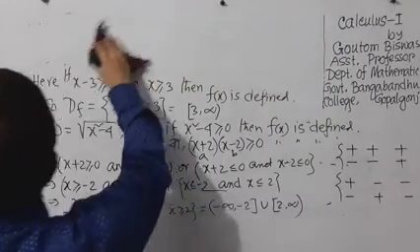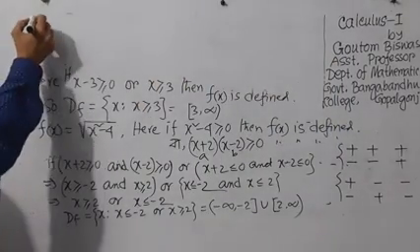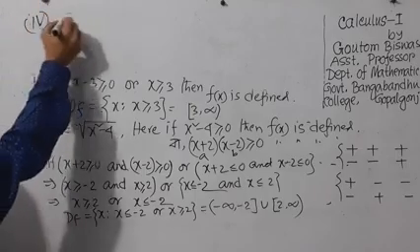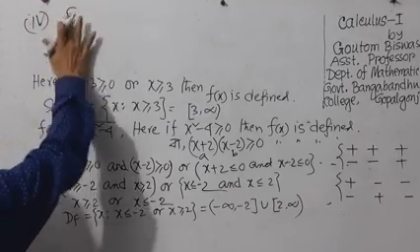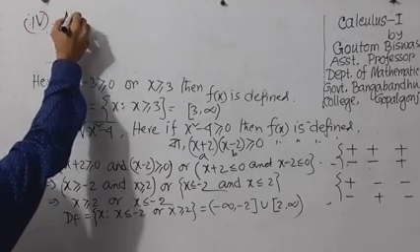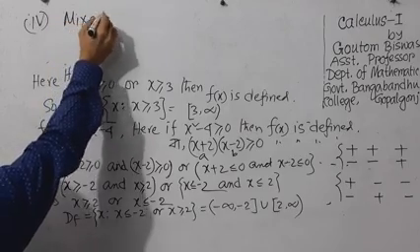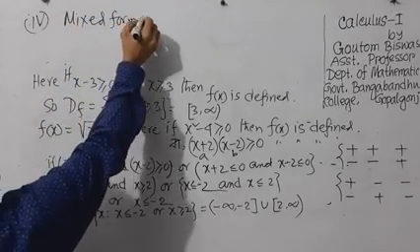Now, four types of definition: square root type function, square mixed function, mixed form of function.